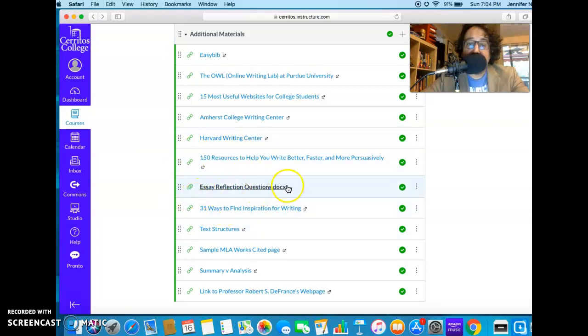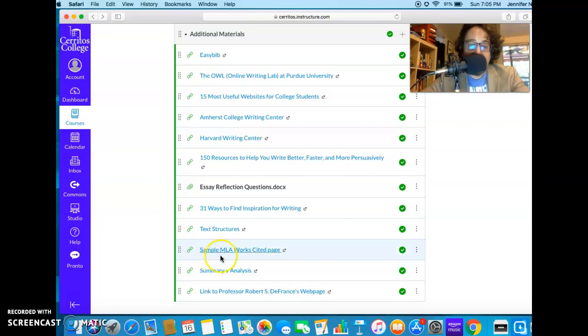The reflection questions are what we're going to do with each essay. That's basically 3 questions about the essay, like, what grade did you get? What corrections did you make? And what do you think you can work on in the future?